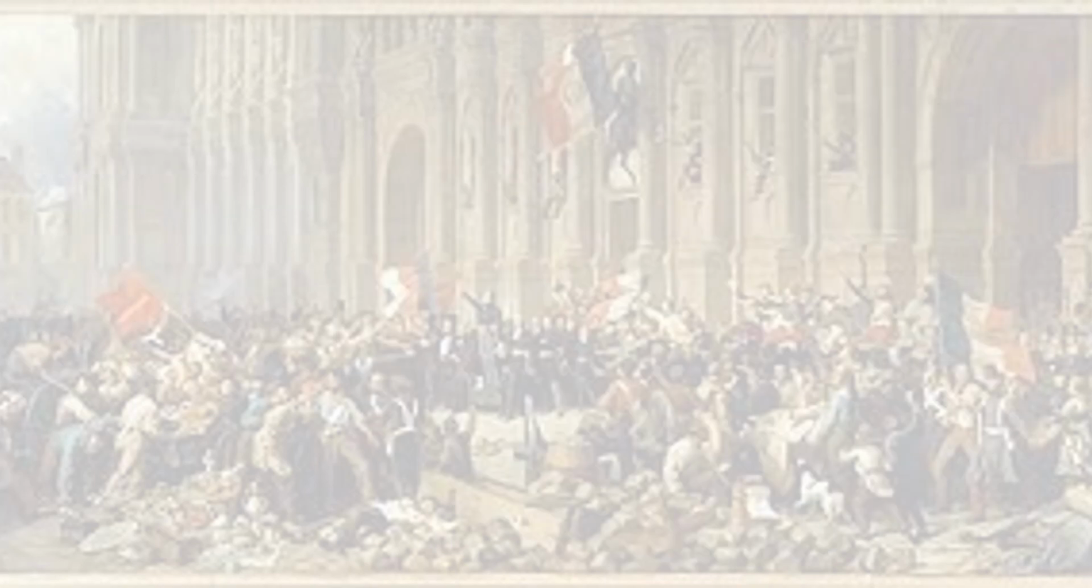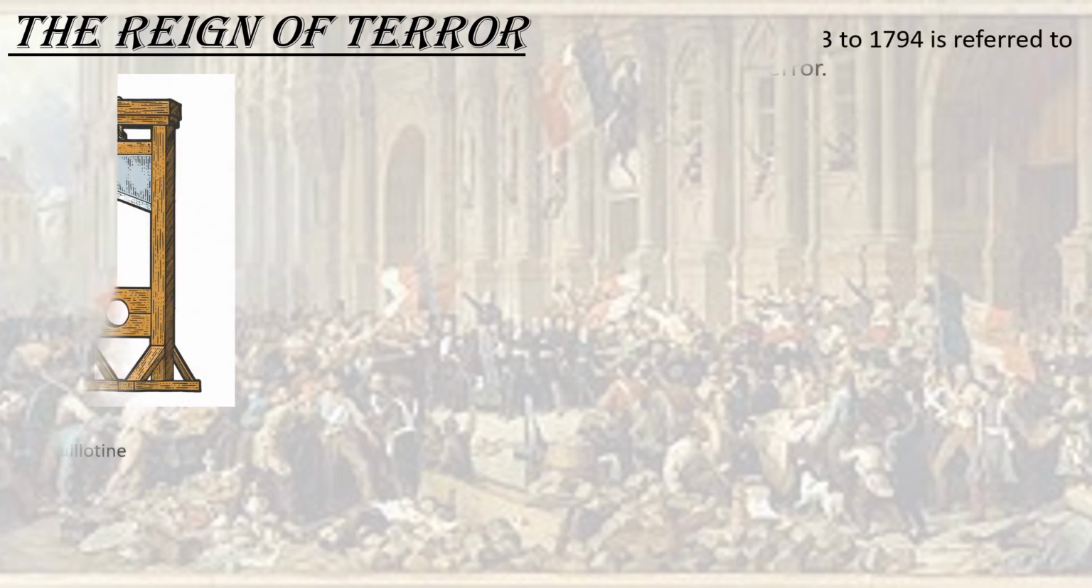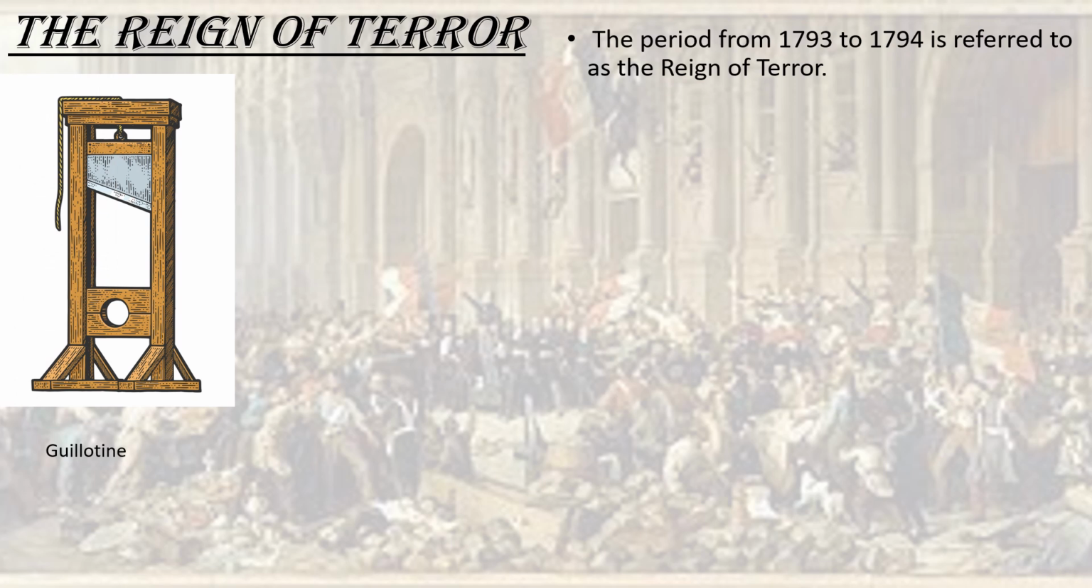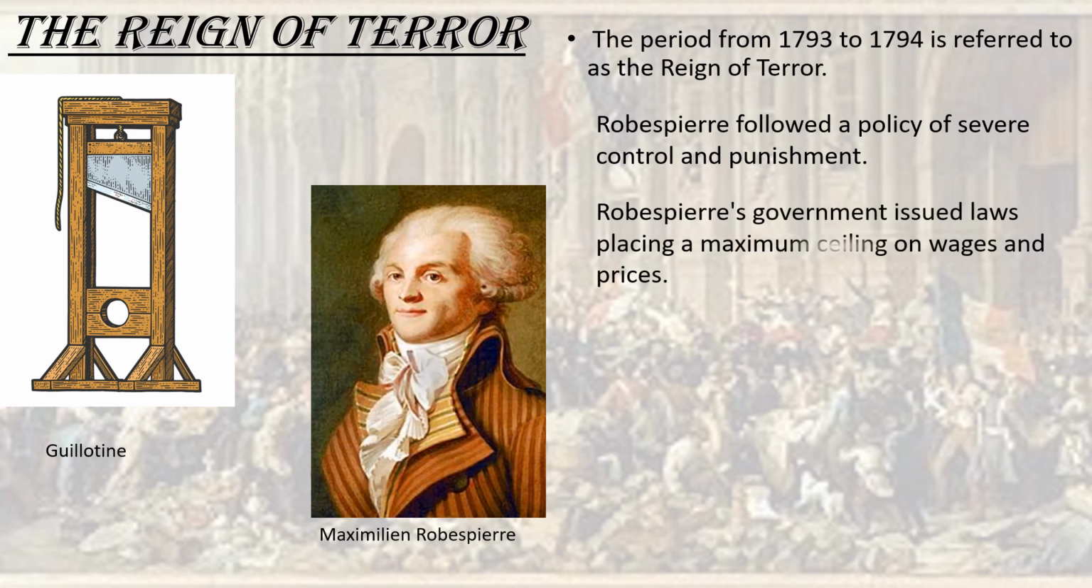The period from 1793 to 1794 has been called the Reign of Terror. People whom Robespierre considered enemies of the Republic were detained, imprisoned, and tried by the revolutionary commissions. If they were found guilty of a crime, they would be guillotined. Rules were imposed to set a maximum ceiling on prices and wages.